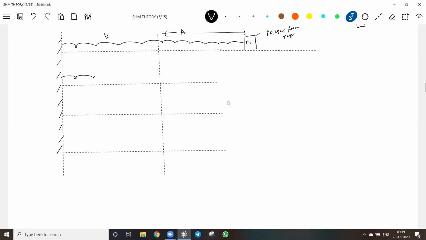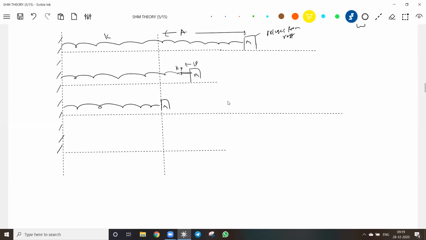Now you will release. It will describe to and fro motion. If another student, instead of pulling this by A, pulls this by 2A and releases, this block will come to here. There's the one block, I'll give it a yellow color. Now this is a very important discussion which I'm making.